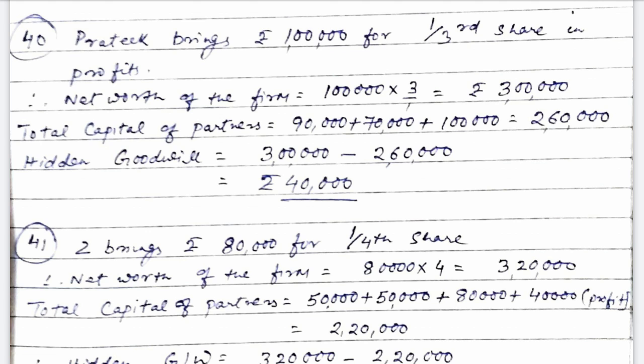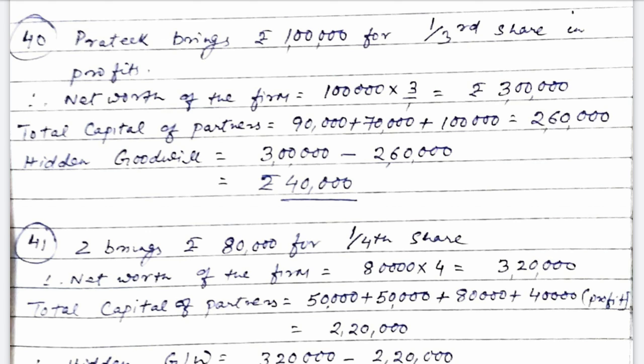Now you can see the profit and loss account has rupees 40,000. That means the profit and loss account balance of 40,000 will first be distributed among X and Y equally, since no profit sharing ratio is given for X and Y. So we will assume it will be equal. Their capitals will now be 70,000 each, however, for calculation of total capital of partners, we will add the amount of the profit, that is 40,000.